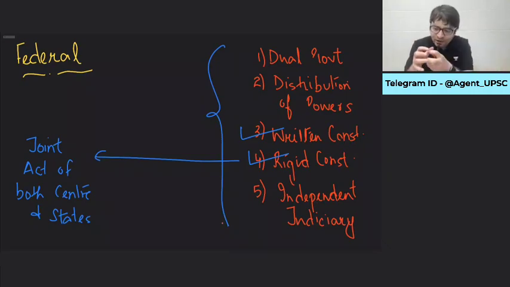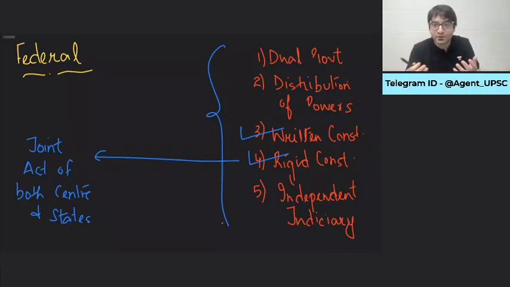What is a unitary constitution? All the powers are concentrated with center. Either center controls the entire country, or center creates states, local units, and delegates some powers to them. That means these powers are with the center, but these powers are delegated to the states. But at any point in time, these local units can be dissolved by the center. At any point in time, these powers can be snatched from these states. So all these local governments exist at the mercy of the center, because all powers are with the center. Such a setup is a unitary setup.